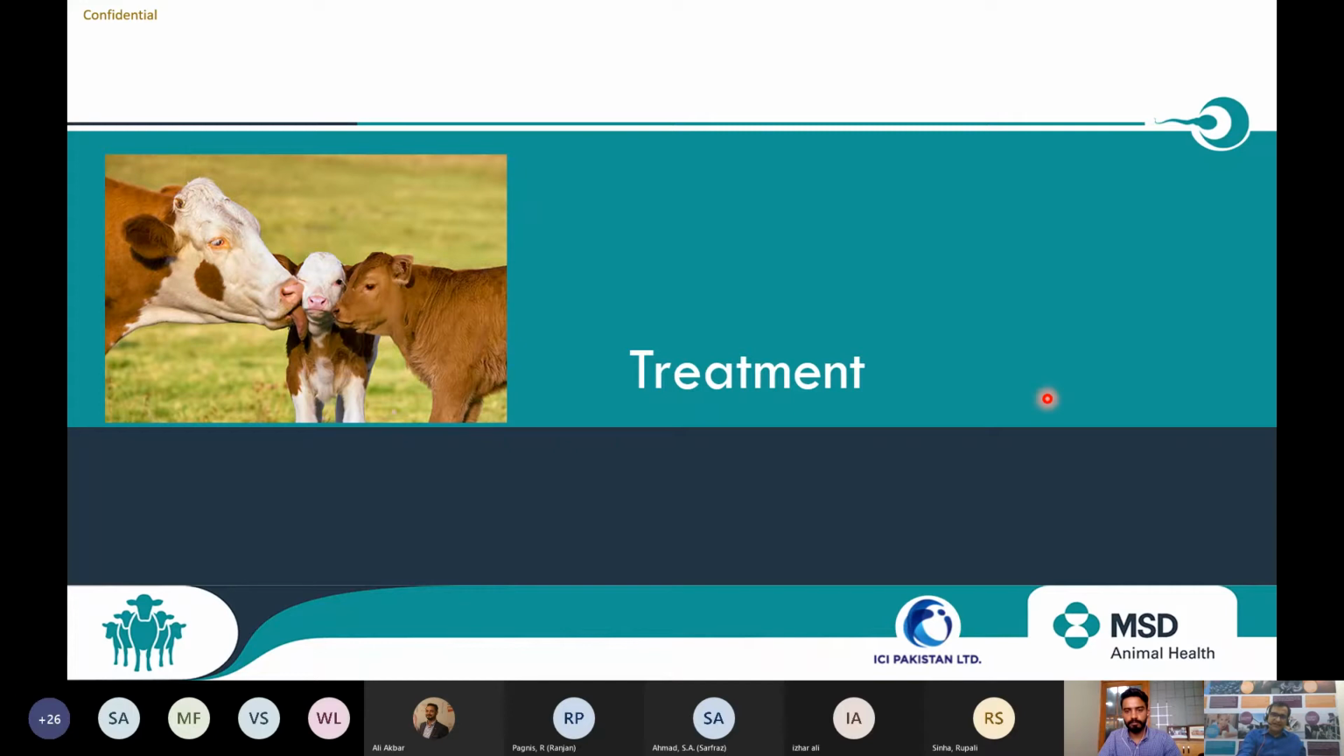Now come to the treatment. In treatment, again, we will discuss in two parts. One is the preventive measures. Few preventive measures which will reduce the cost, reduce the chances of infection. And to settle, this is the activity which we do before anything hits my pocket.